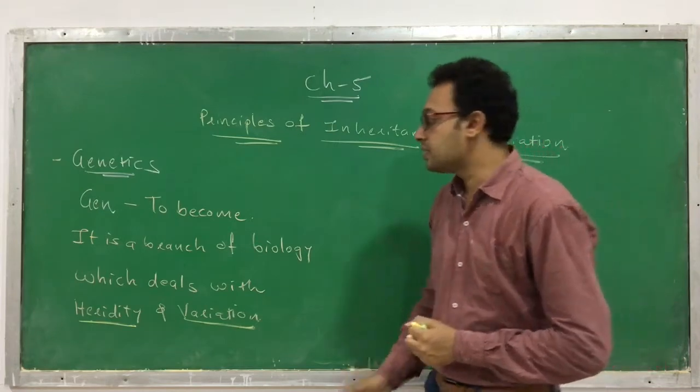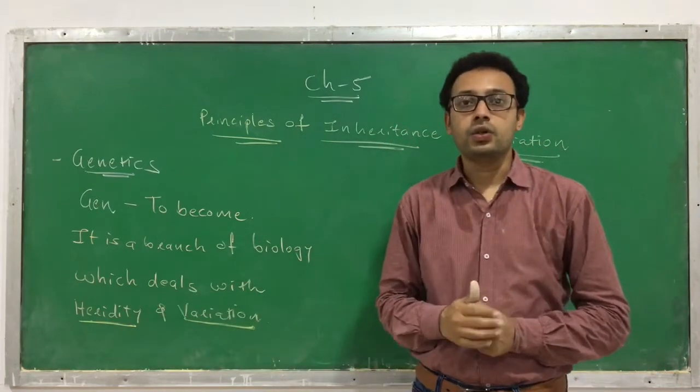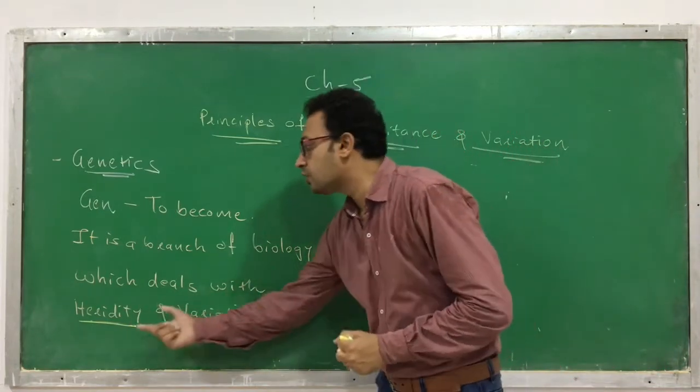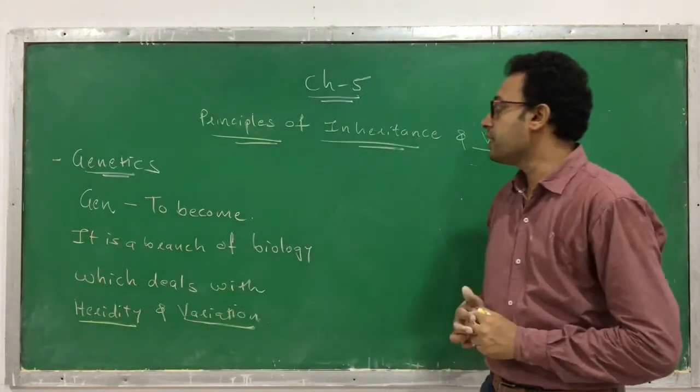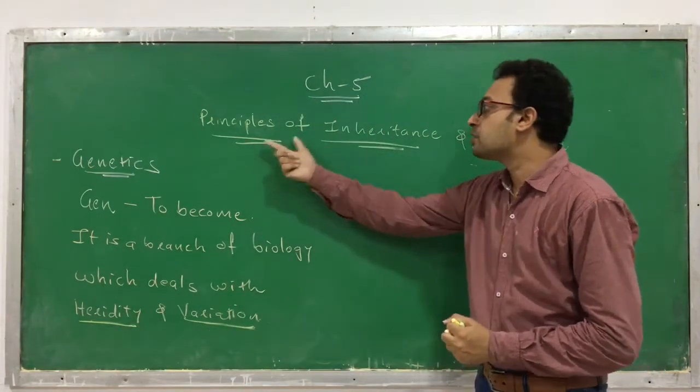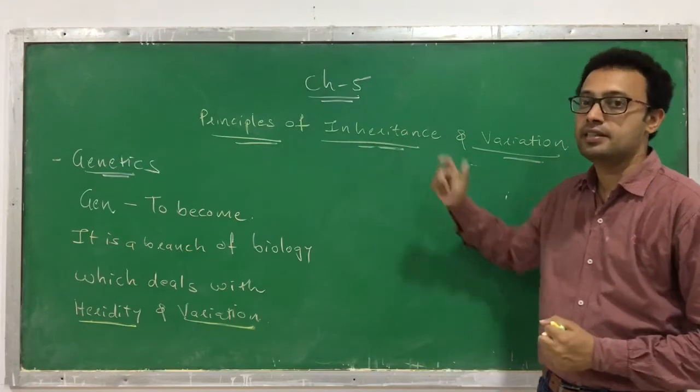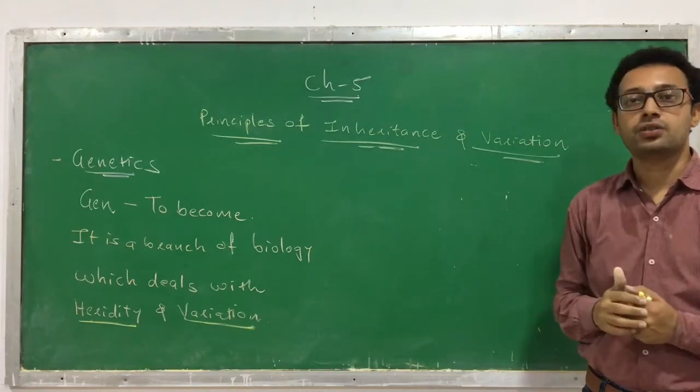Now let's discuss what heredity is. Genetics is based on two principles, heredity and variation. So the name of the chapter, principles of inheritance, means heredity, and the second one is variation.